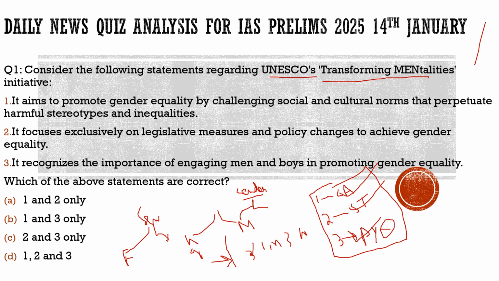He highlights UNESCO's transforming mentalities initiative. What does it do? Remove the rigid stereotypes against men. Second, question the traditional space and notions. You have to question what your traditional space and notions are. For example, if you are told you are a man, you can't cry. Why can't I cry? Why can't I show emotions? These are good things it is talking about.